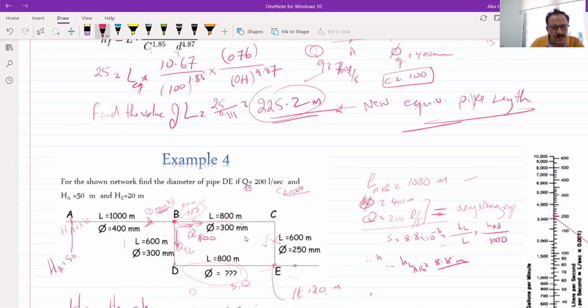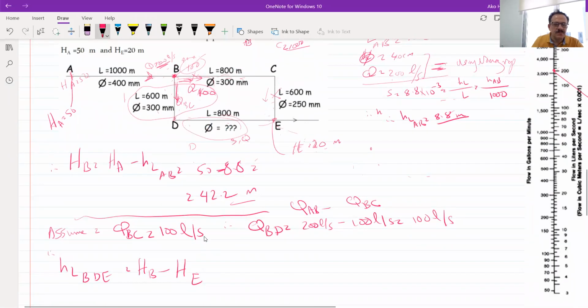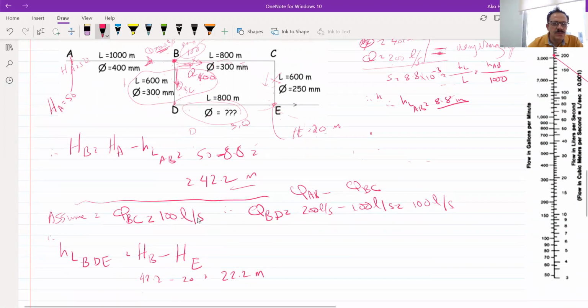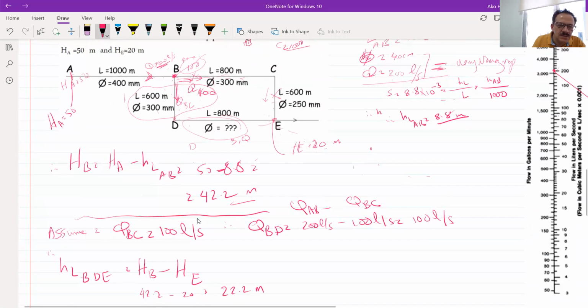So if I have a Q for this pipe, and I have the diameter of this pipe, I know I can find the head loss from B to D. So 42.2 meters minus 20, I get 22.2 meters. This is the head loss from BE. And because they are together in series, I can find the head loss in this part, and then I will get the head loss in that part.